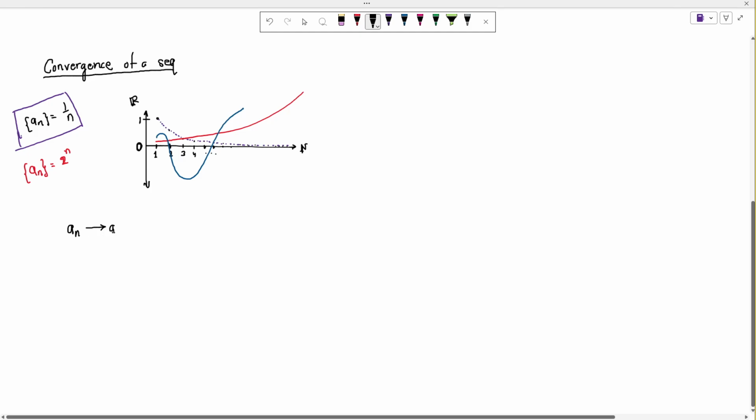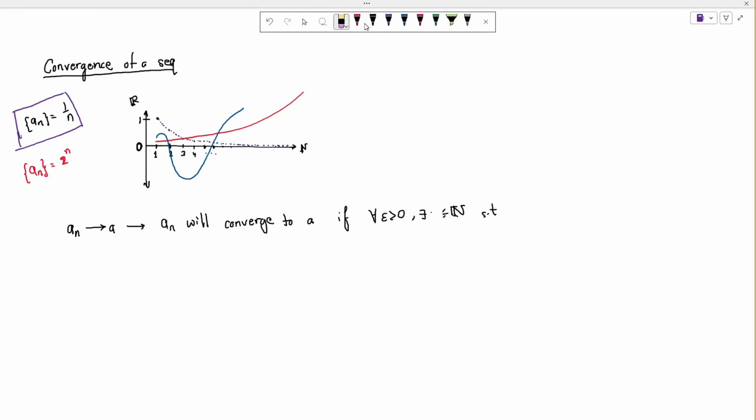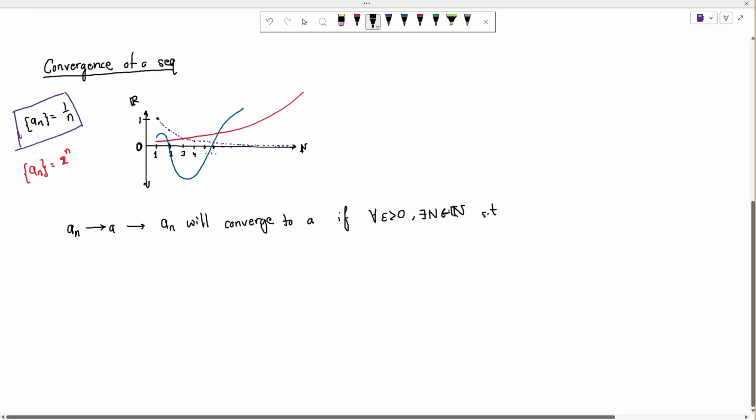And when do we say this? a_n will converge to a if for every epsilon greater than 0 there is going to be some capital N from the natural numbers, such that the absolute value of a_n minus a is less than epsilon for all n that is greater than capital N.